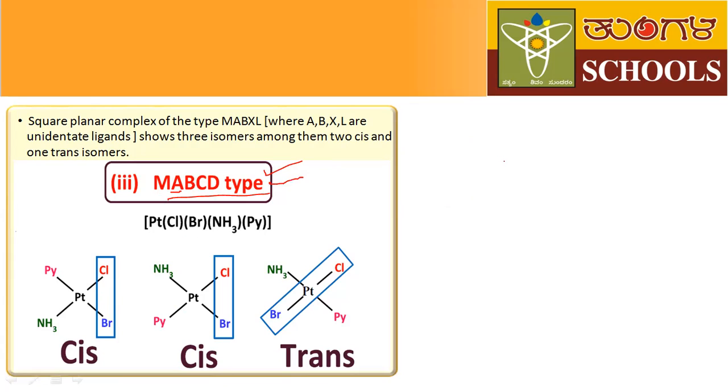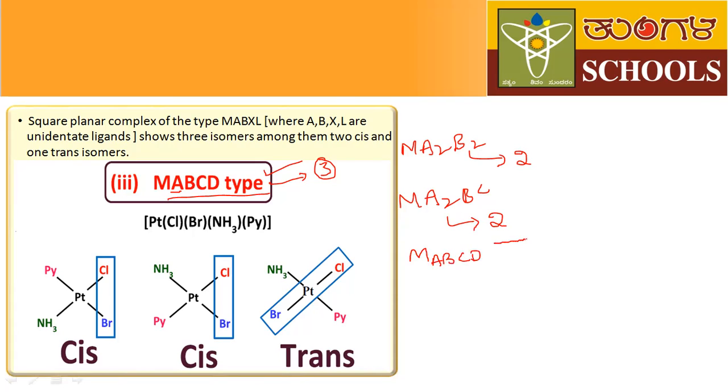Total 3 isomers are possible. For Ma2B2, there are 2 isomers possible. For Ma2BC type of complexes, there also 2 isomers are possible. For MABCD type of square planar complexes, 3 isomers are possible.